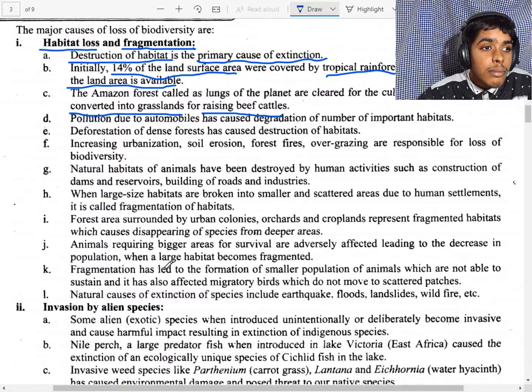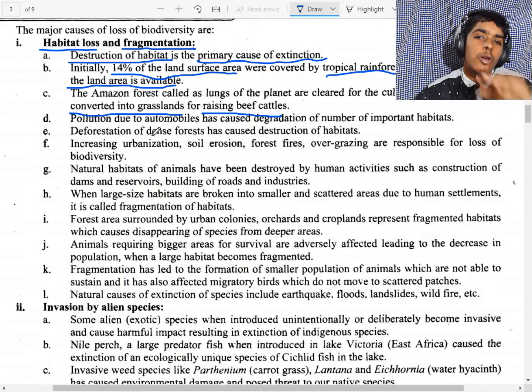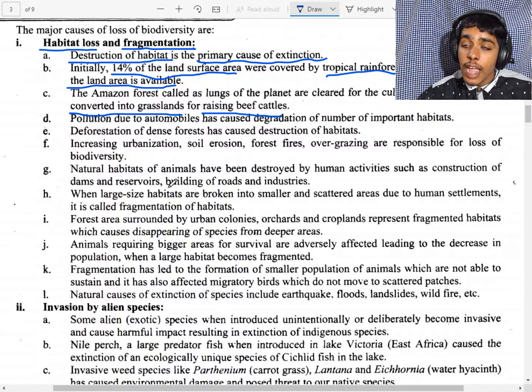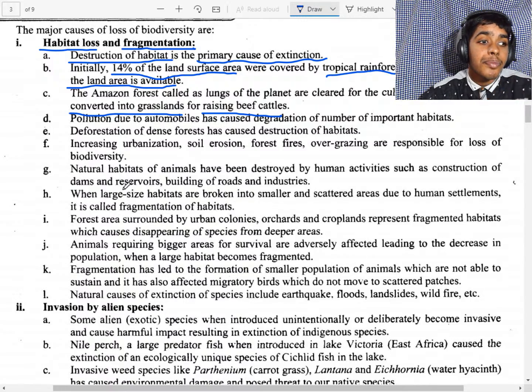Pollution from automobiles has degraded a number of important species. Deforestation: we have seen that there are lots of plants in a forest, and if they are deforested the habitat will be cut.